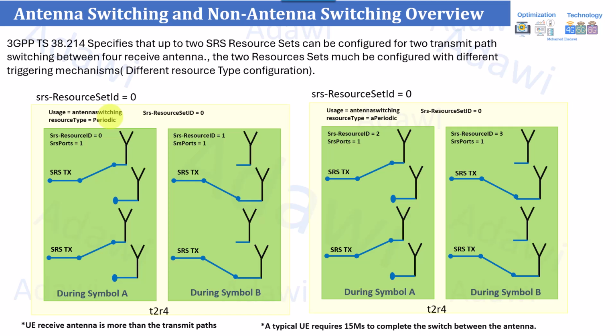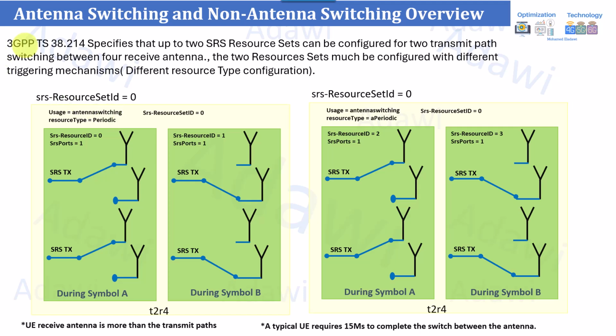So whenever the SRS resource set ID has usage equal to antenna switching, the UE will understand that it needs to switch its transmitter between different receivers, because it needs to transmit the SRS to the gNB, which is going to use this feedback for the downlink propagation channel and for traffic beam forming. So this is how it instructs the UE, or lets the UE know, when to switch its antennas from the transmitter to different receivers.